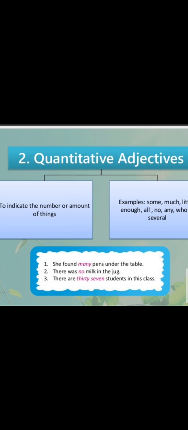There are 30 students in the class. How many students are there in the class? So it gives the answer to the question how many or how much. Here 30 is a quantitative adjective, whether it is telling us the number or quantity of anything. Like I have 5 kg apples. Here I am telling you the quantity of apples I am having. I have some milk in my jug. Again, I am telling you the quantity. Some is a quantitative adjective.